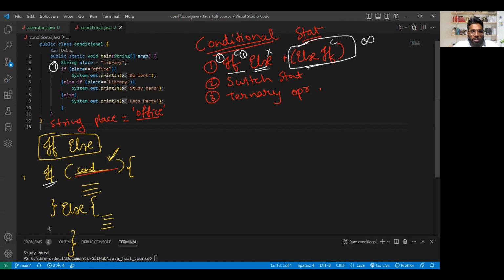So if I run it, now you see study hard has been displayed. Why? Library has been stored in place. It checks whether library is equal to office. No, it is not. Then it comes to the else if condition, and here it checks, oh, library is equal to library. Then this condition is true. As soon as this condition is true, it executes whatever is inside this bracket. Clear? I hope this part is clear, whatever we discussed right now.